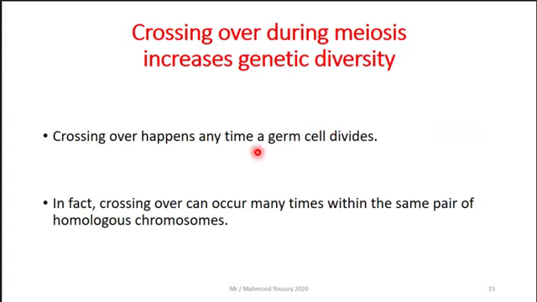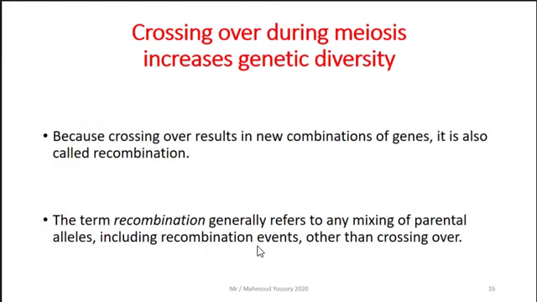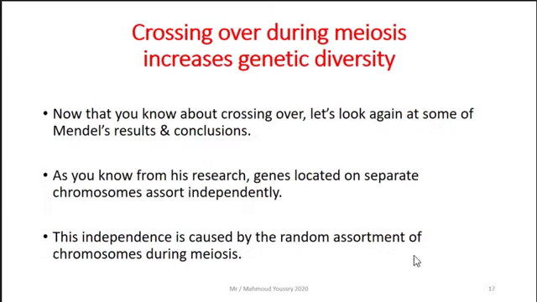Crossing over happens anytime a germ cell divides. In fact, crossing over can occur many times within the same pair of homologous chromosomes. Because crossing over results in new combinations of genes, it's also called recombination. The term recombination generally refers to any mixing of parental alleles, including recombination events other than crossing over.